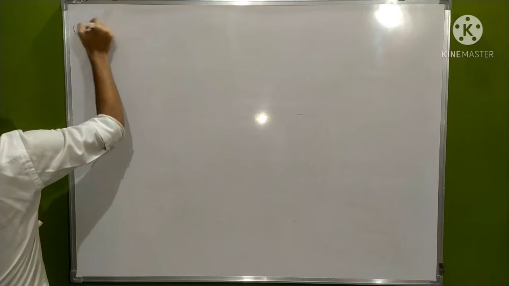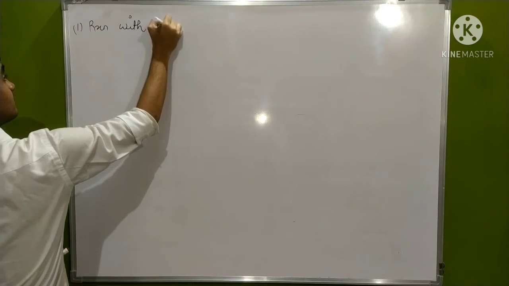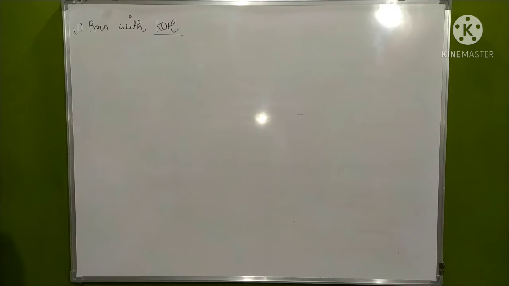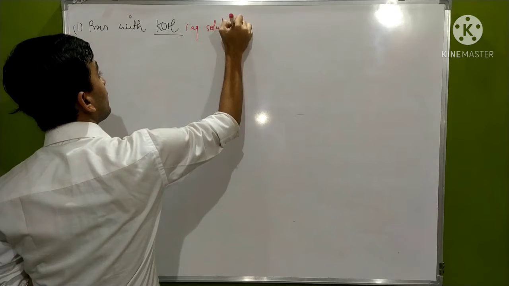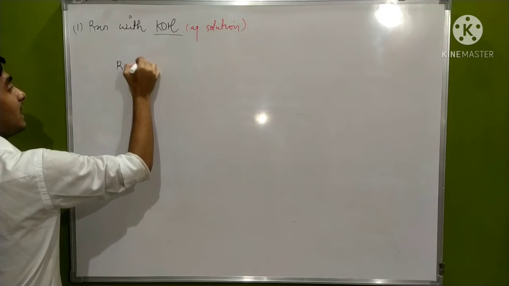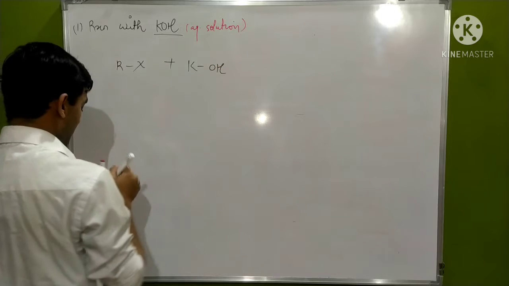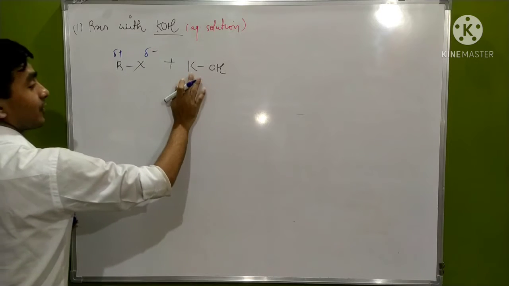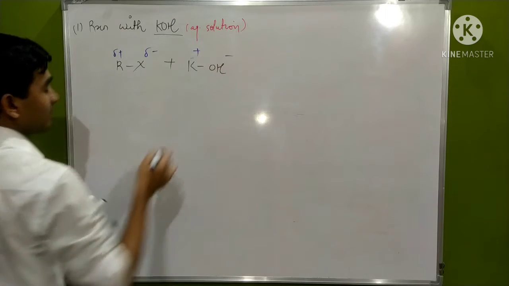Now the first type of reaction we are taking is the reaction with KOH. KOH stands for potassium hydroxide, and here we are using its aqueous solution, because aqueous and alcoholic solutions give different reactions. Now I am taking an example, RX plus KOH. Let's start with generating charge. It will have a partial positive and partial negative. Potassium donates an electron to hydroxide, so it has a positive and a negative charge.